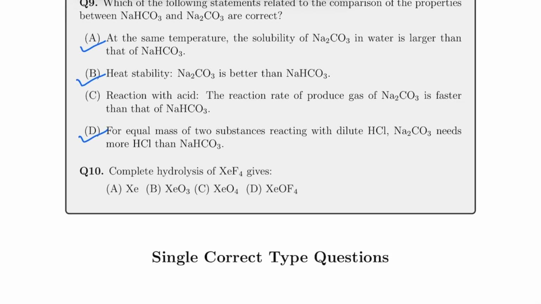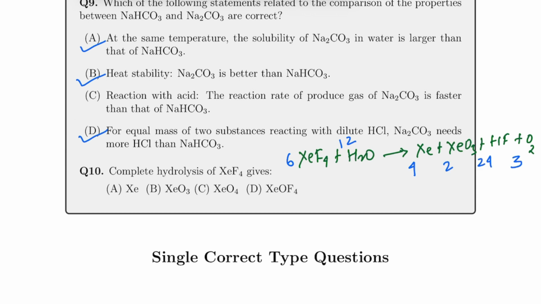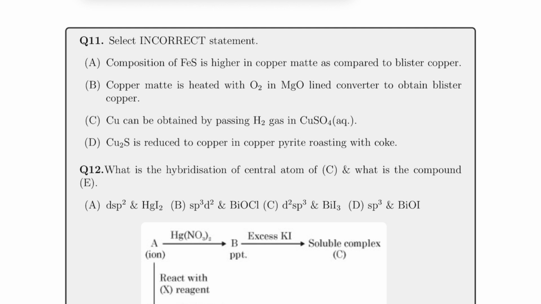And then hydrolysis of noble gases, this is very, very important. If you have to write the product and all, you must also know the stoichiometric coefficients which come with respect to this. This is very, very important. So this is the product, and if I talk about the stoichiometric coefficients, then it will be 6, 12, 4, 2, 24 and 3. Now the 11th one is again from metallurgy.